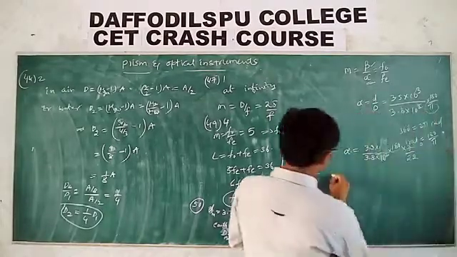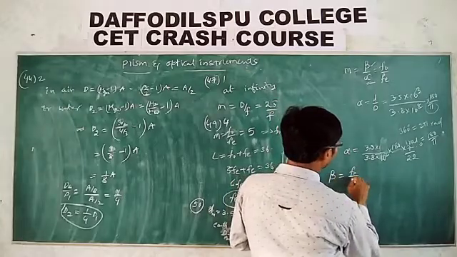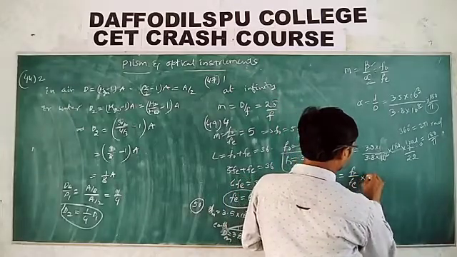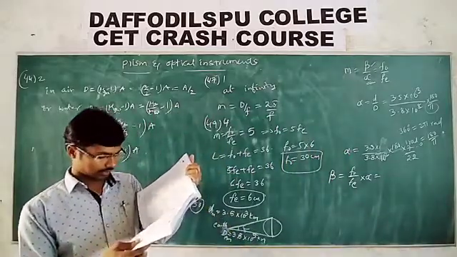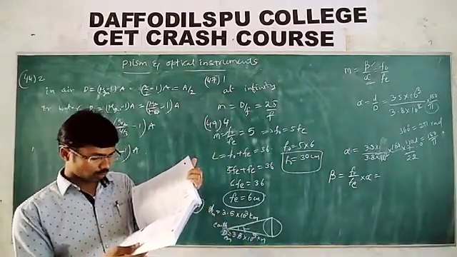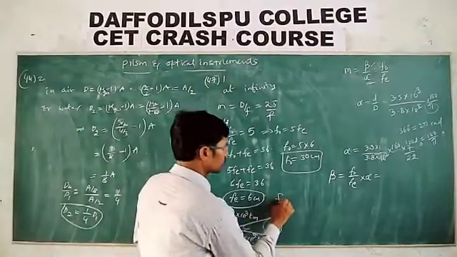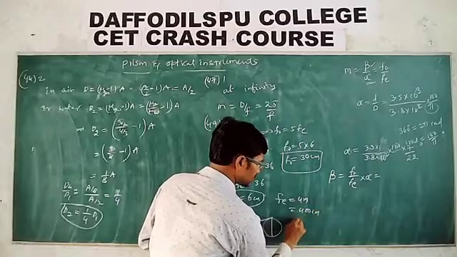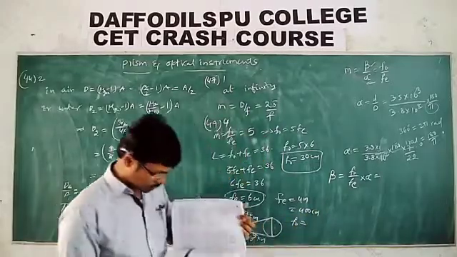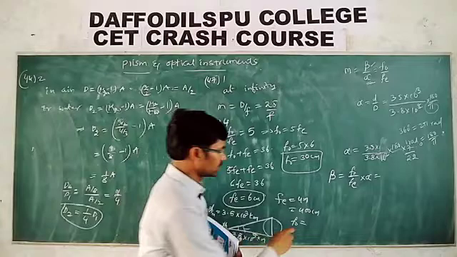Substitute those values. Beta is equal to F naught by Fe. The focal length of the objective is 4 meter, which means 400 centimeter, and the focal length of the eyepiece is 10 centimeter.